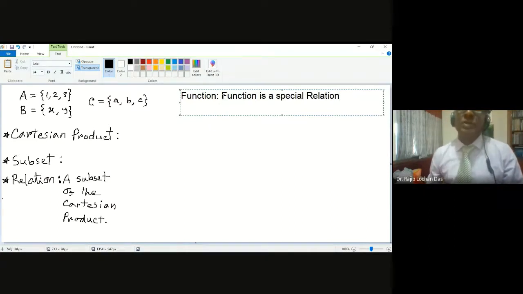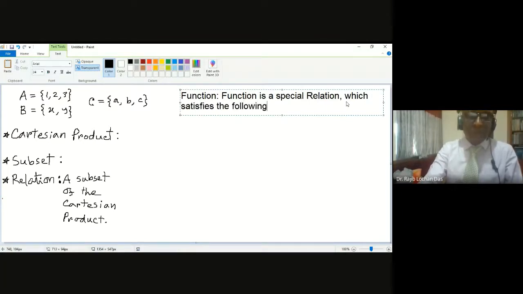So function is a special relation which satisfies the following points. Okay, so following points. What are the following points? So I will write 2 points here.